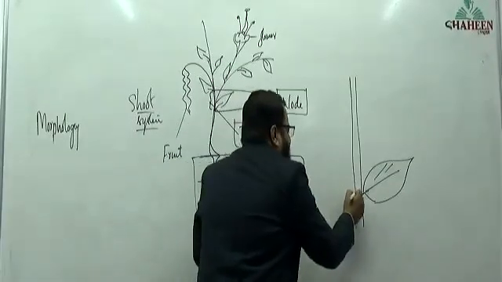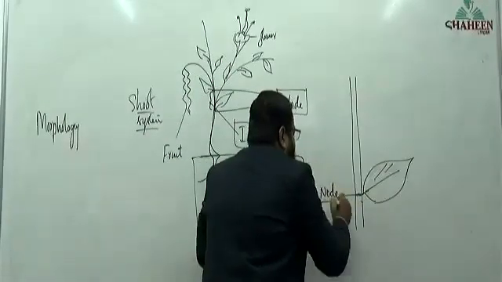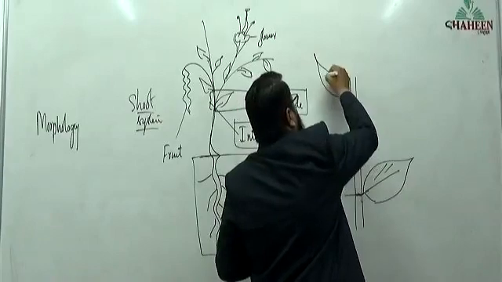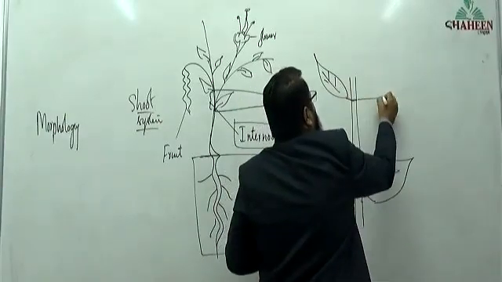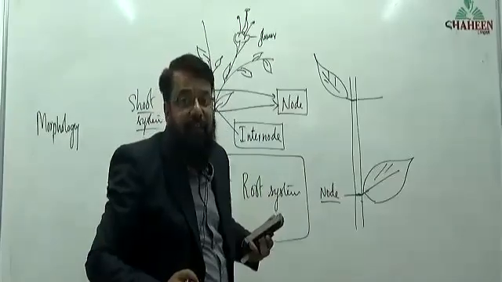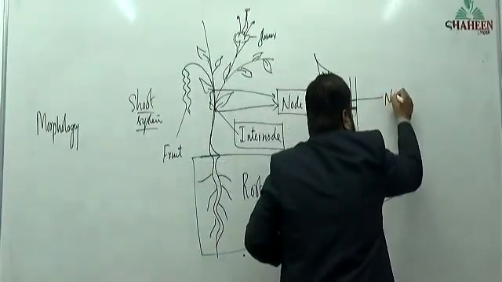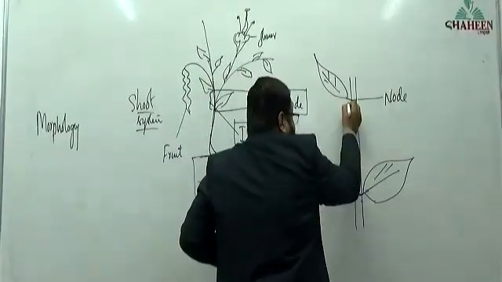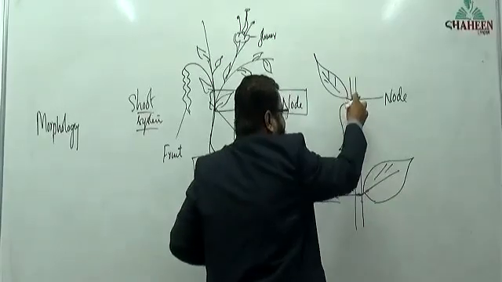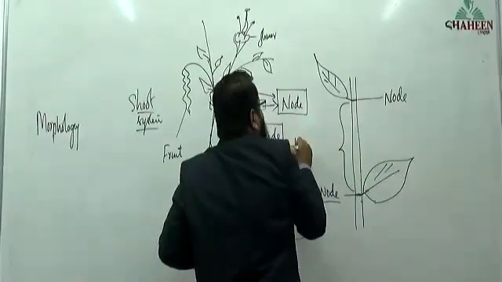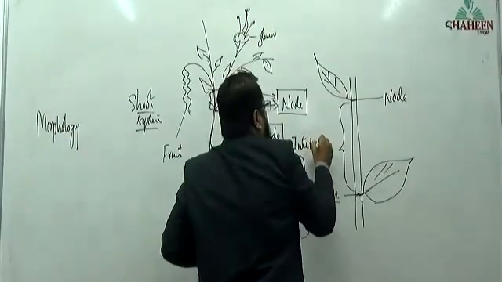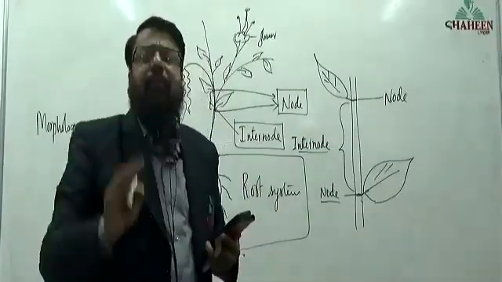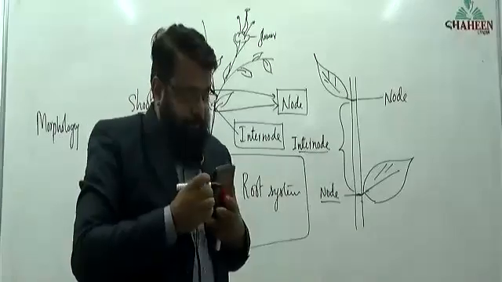It is called as node. Okay, this is called as node. Again the same question. What is this part called as? The leaf is arising. This is also a node. Both are nodes. Now the region between these two nodes is called as internode. Easy to understand. And one more example.